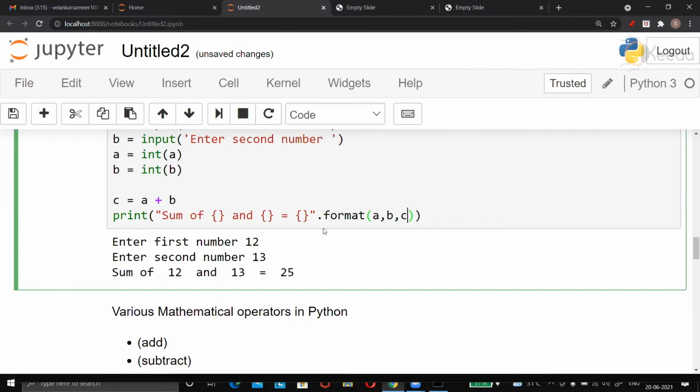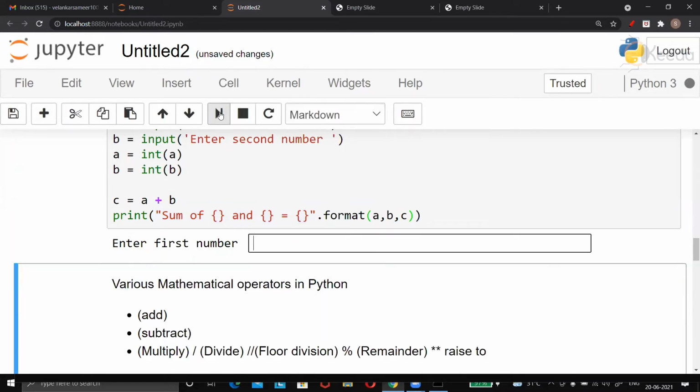What happens really is, print says, okay, I will print whatever you have given in quotes. So print knows only what you have given in quotes. So it will print "sum of", then wait. It will not print curly braces. But in the place of the first curly brace, it will put the value of A. Look where the cursor is hovering. Whatever is the value of A will be printed here. Then it will print the word "and", and instead of this curly brace, it will print the value of B. And the third curly brace will print the value of C. Nice.